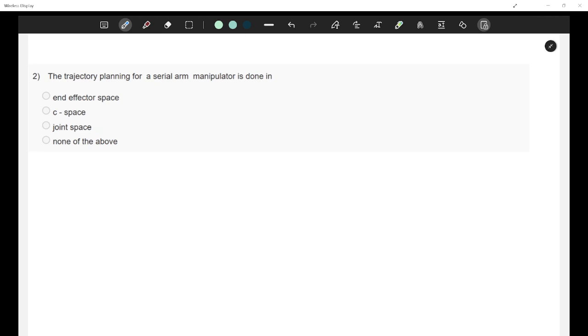Is it C space? No, it is not C space. Okay, so the correct answer is joint space. Let me be clear what these spaces are before that.